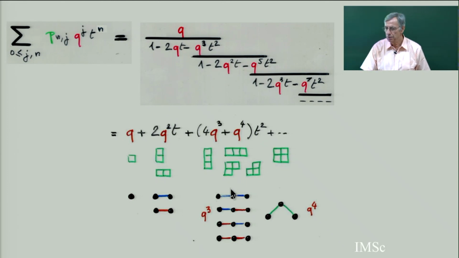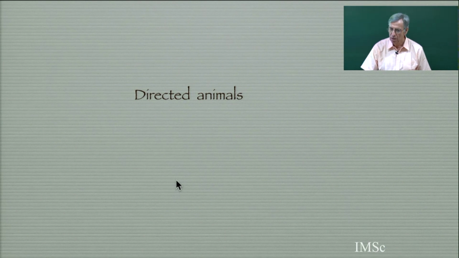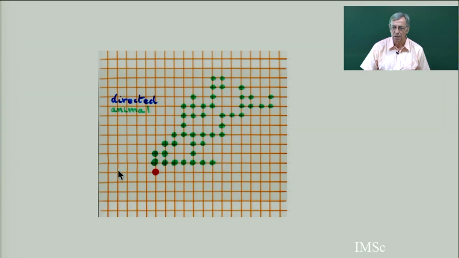So my last example will be directed animal. We have seen this come from statistical mechanics. We have seen this also in part 1 of this series of lectures. And the directed animal on a square lattice, it's a set of points. There is the origin, the root of the animal in red, and such that any point of the animal can